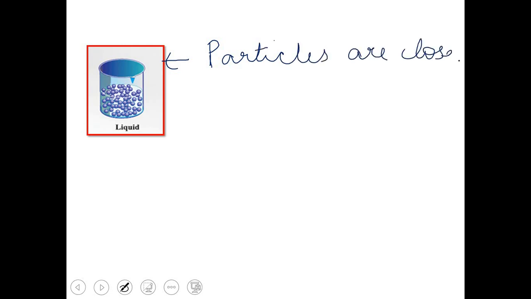Now I am going to discuss the second state. The second state of matter is the liquid state. Again it is clear from the diagram that particles are close, but not as close as in the case of solid state. So remember this point. In the case of liquid state, particles are close, but they are not as close as in the solid state. Then, if the particles are closely packed but they have some freedom of movement, the particles in liquid state can move around.